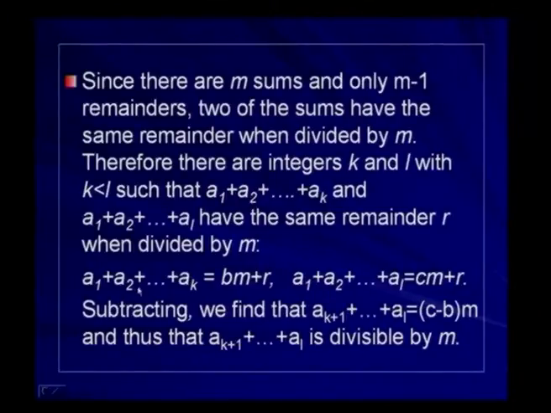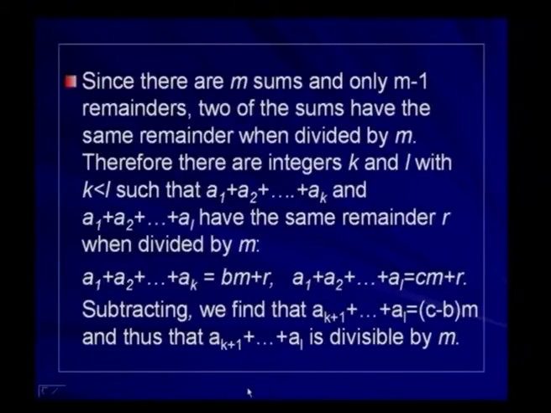Now, l is greater than k, so subtract this from this. You will find that a(k+1) up to al, that is the remaining elements after ak, is equal to (c minus b) into m. Where c is an integer, b is an integer, so c minus b is an integer, and this sum a(k+1) up to al is divisible by m. Thus, we prove that a(k+1), a(k+2) up to al is divisible by m. This is another simple application.